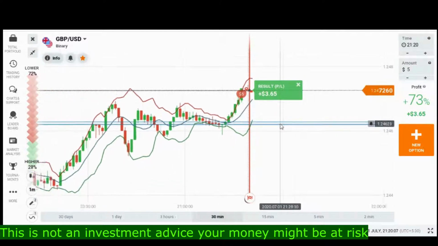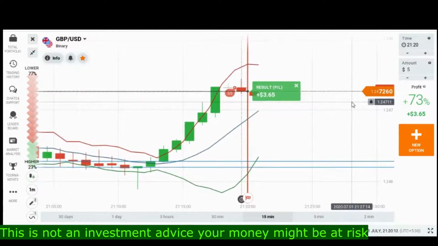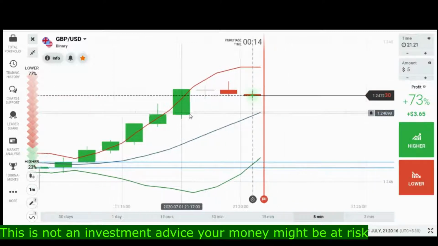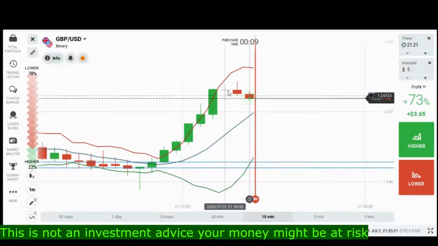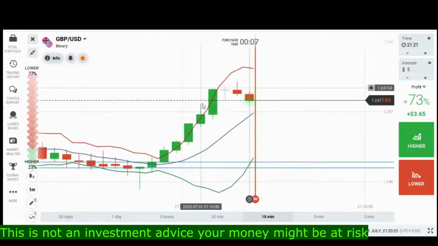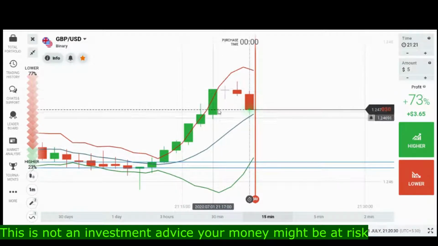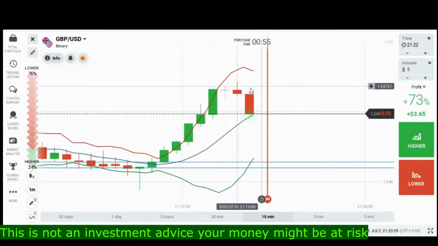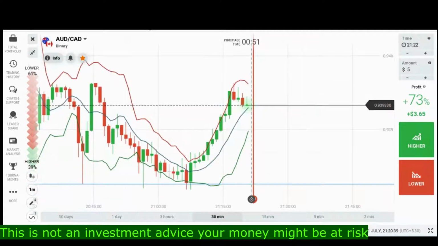You can see very easily that there was no level before. That's why I can't show you with support and resistance, but here I want to show you that this candle is a sign and the previous candle is a very strong candle. So this is almost a sign of a reversal, and this candle is in the overbought zone. That's why I have placed the trade in the down direction, and the first trade was a winning trade.